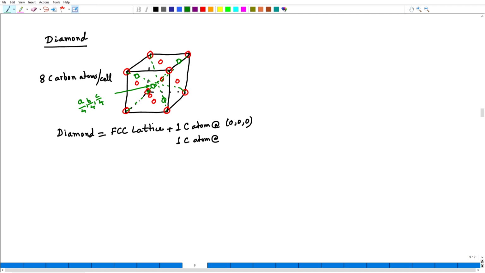So, we can just remove the A, B and C and write the fractional coordinates, which are simply 1/4, 1/4, 1/4.